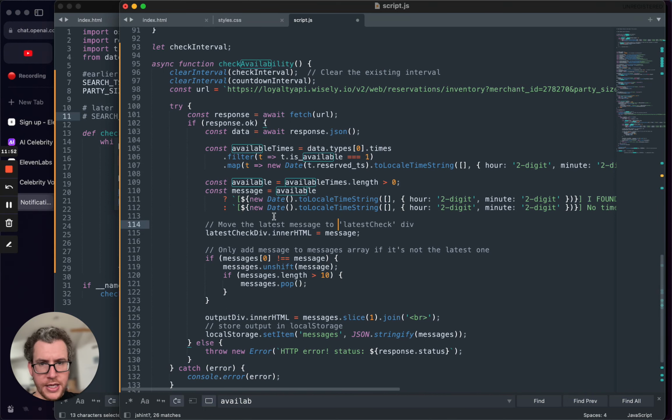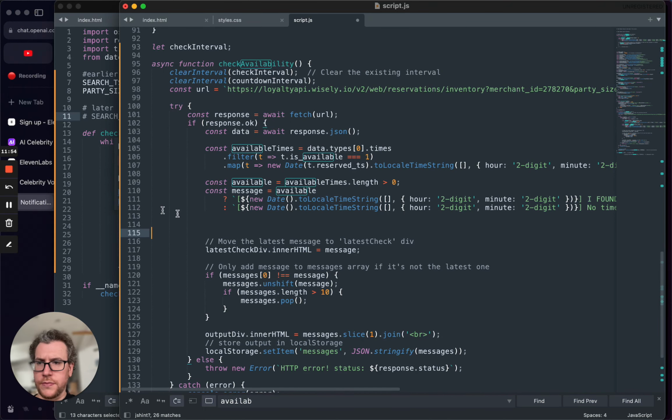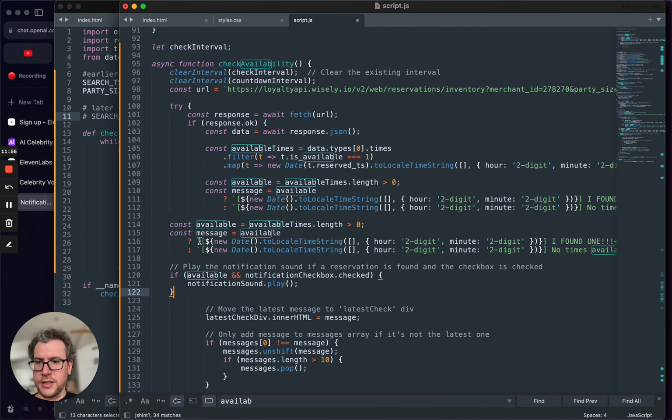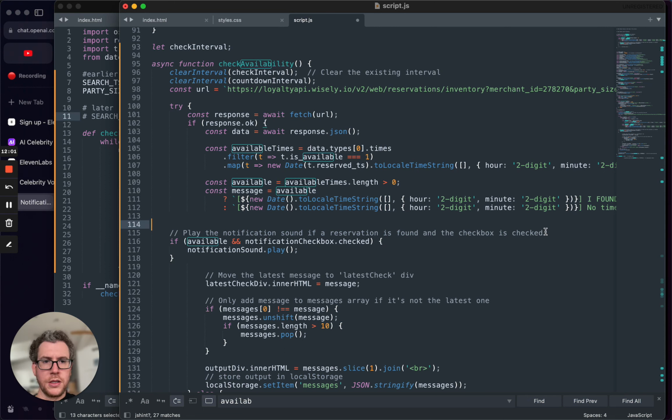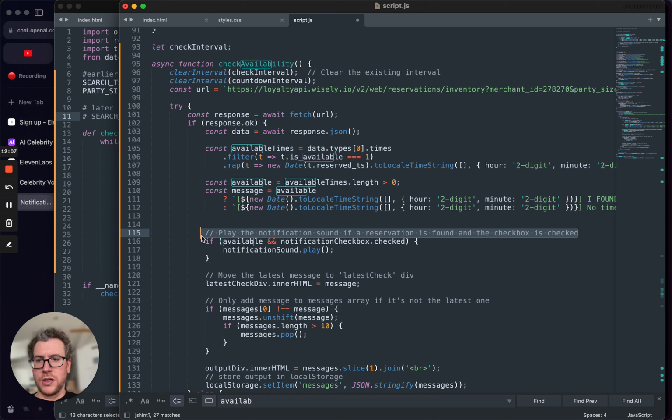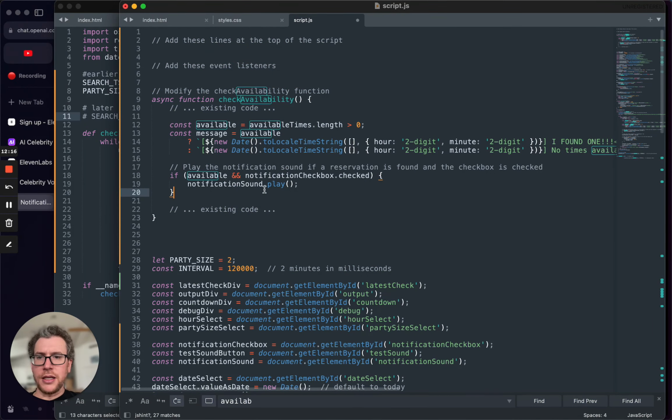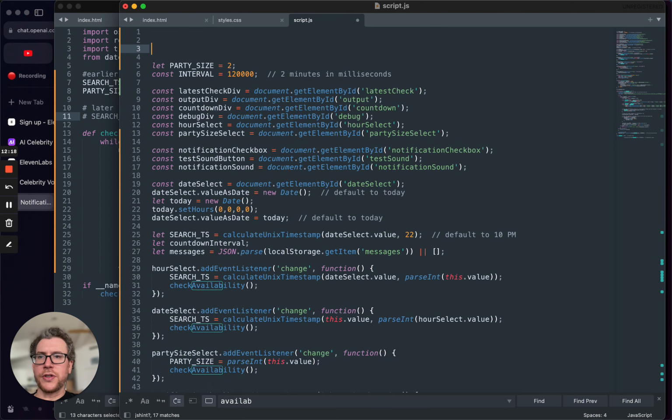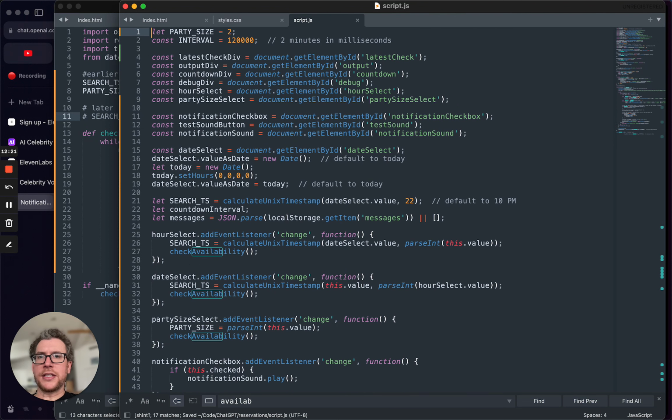In this case, taking too long. So in this case, I can see this is just a repeat. So I'm going to remove this here. Normally I would keep the comments, but just with limited token stuff, I tend to remove them. I'll keep this one. And I think that's it right here. Then I just remove this up top and then save it. And then let's see what happens here.